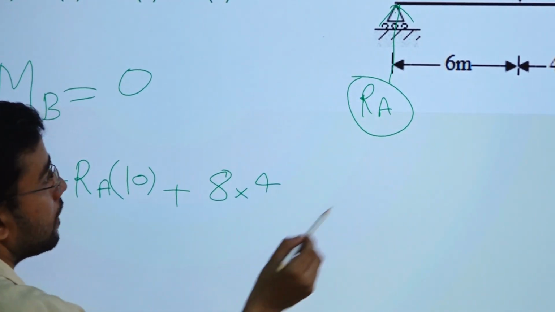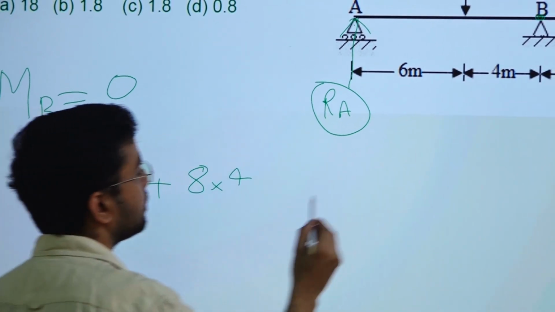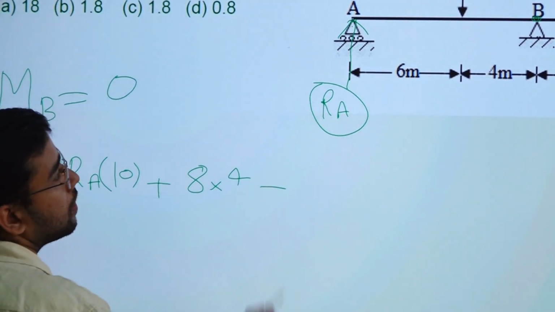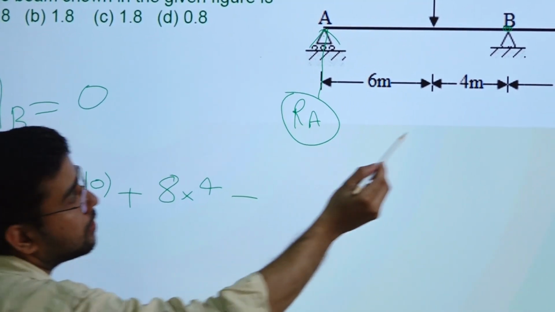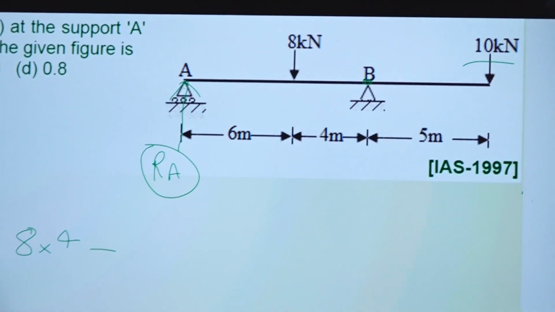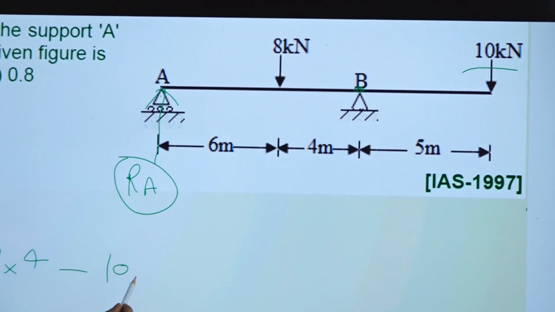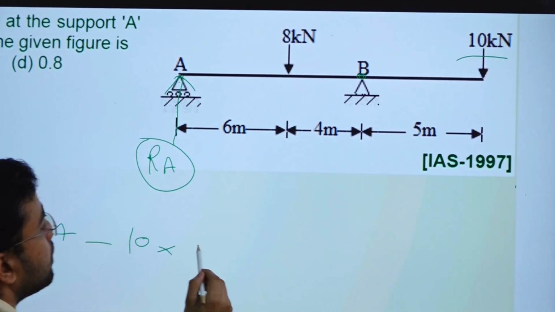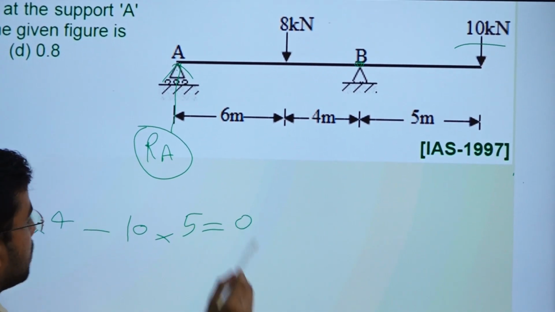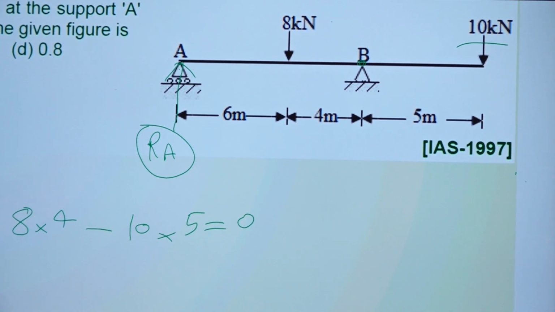Suppose it is anti-clockwise, and that is again clockwise. Because of 10 kilonewton also again it is coming clockwise. So minus 10 into the distance between them, 5, should be equal to 0. So from here we can easily find out RA.